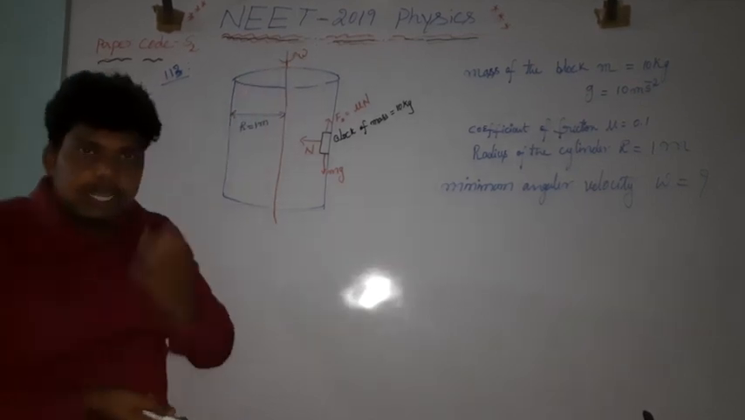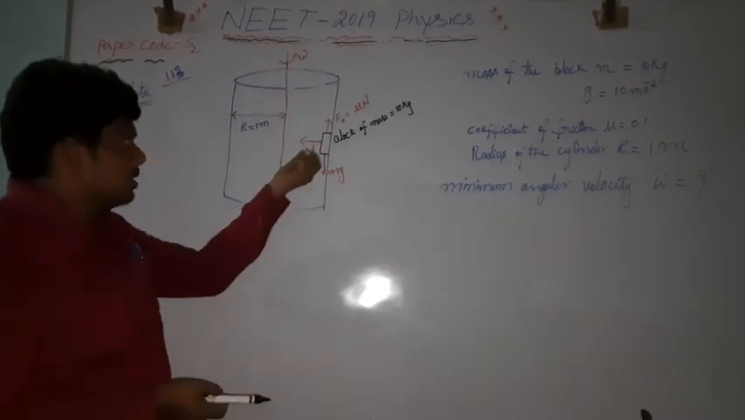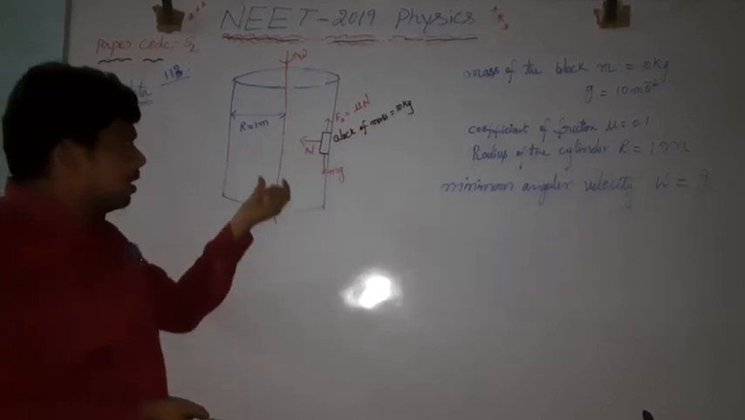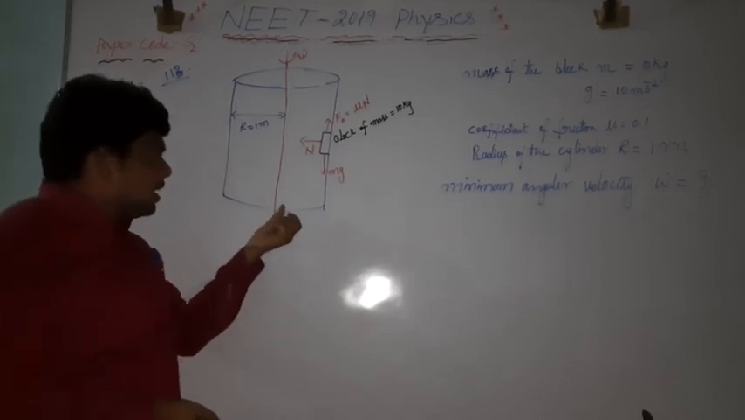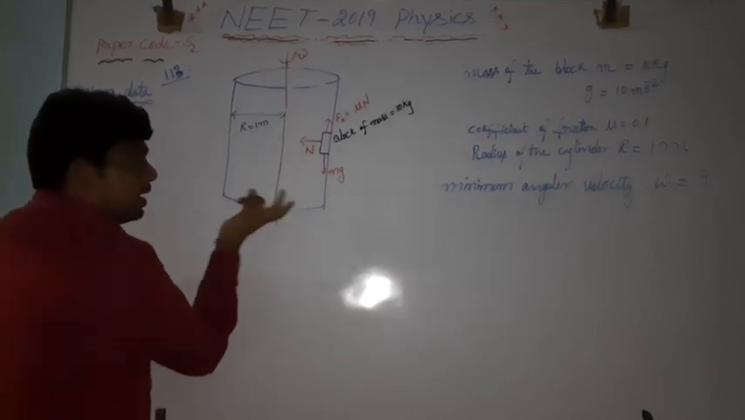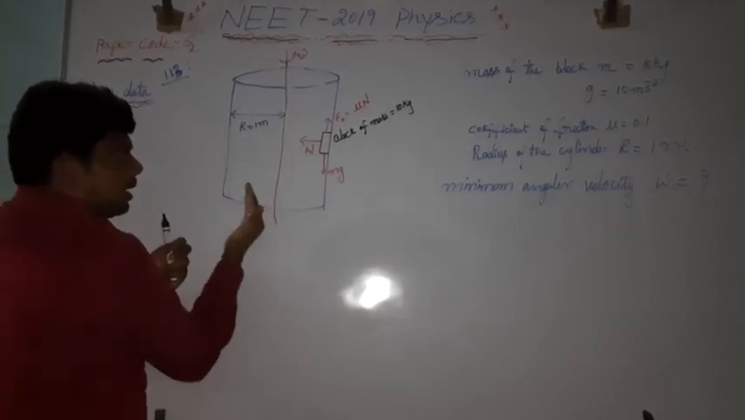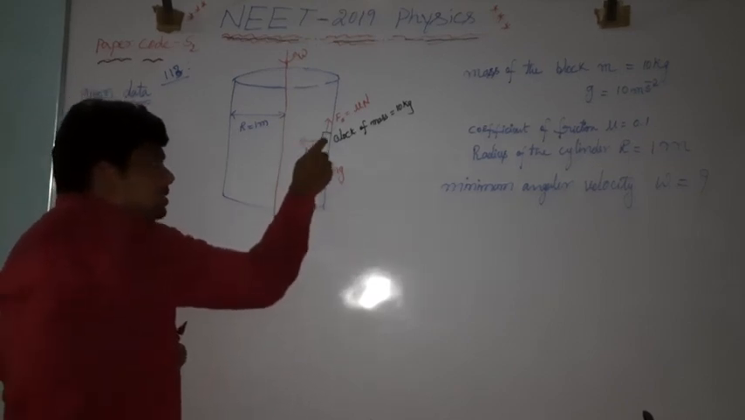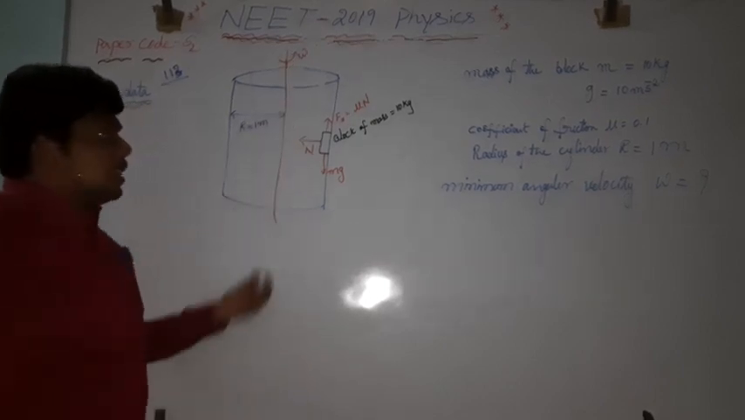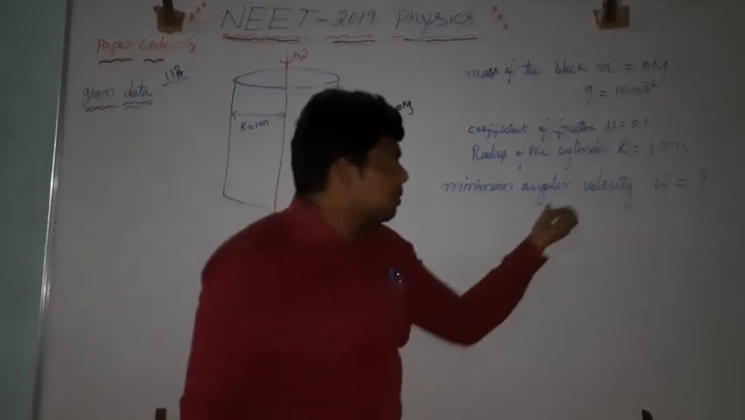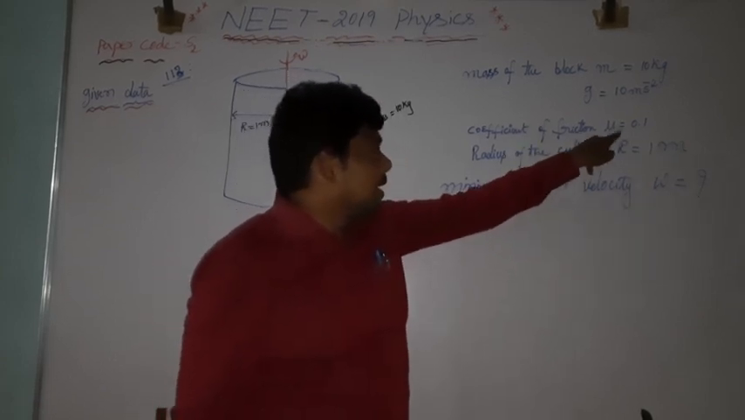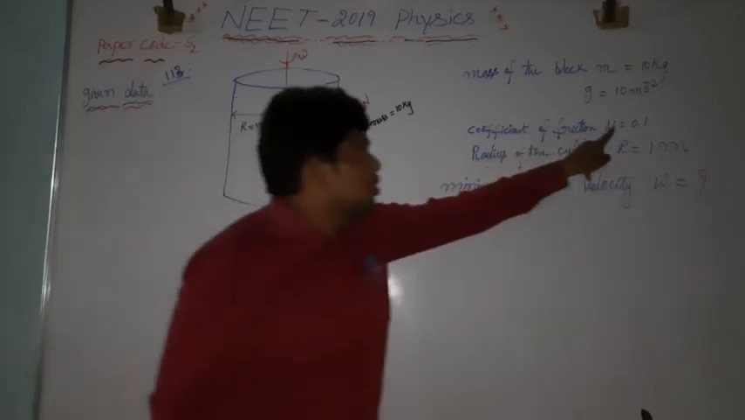What is the question? They have taken a cylinder. Inside the cylinder, they have placed a block whose mass is equal to 10 kg. The radius of the cylinder is 1 meter. There must be rotation of the cylinder about its axis of rotation vertically. When it is rotating, the block placed inside the cylinder must be stationary. So what must be the minimum angular velocity of the cylinder? That is omega equals what? Coefficient of friction is what? They have given coefficient of friction is 0.1.